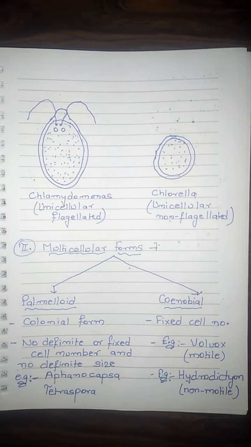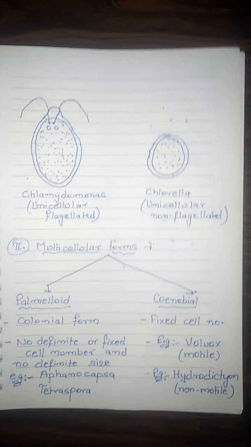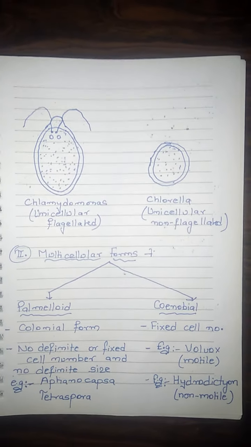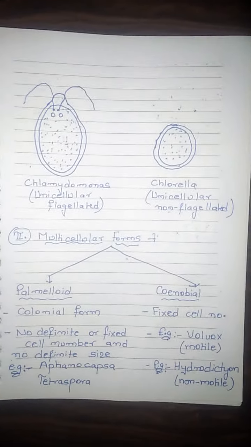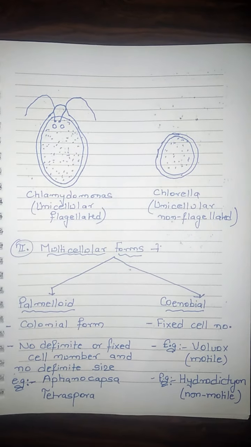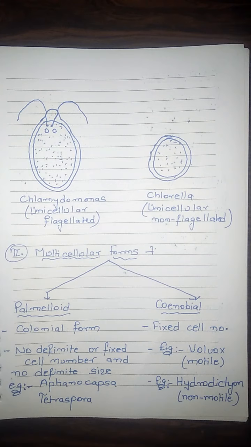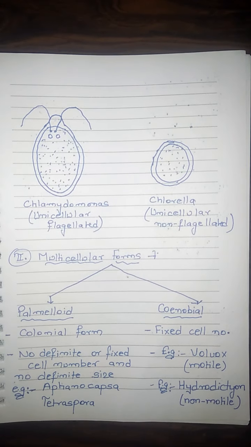In palmelloid form, there is no definite or fixed cell number and no definite cell size. Examples are Gloeocapsa and Tetraspora.